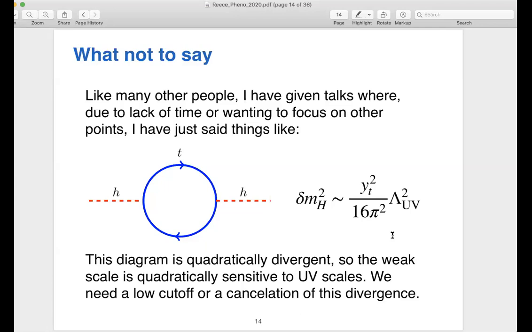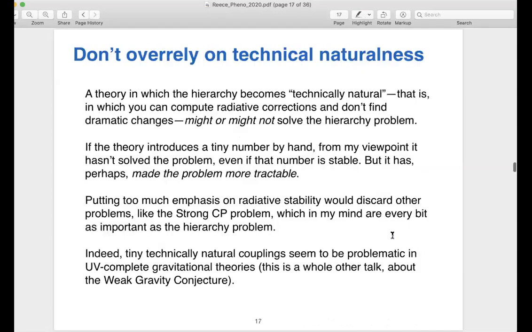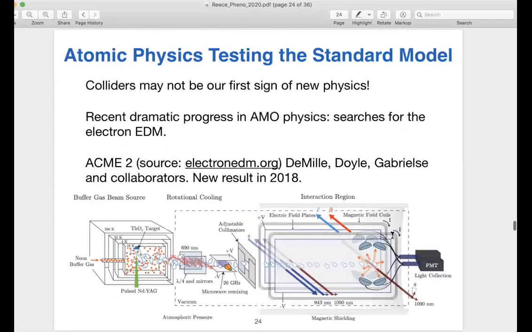Great. Our next question comes from Lian-Tao, who wants to know, in the doublet singlet model, does the existence of the GCE need CP violation?